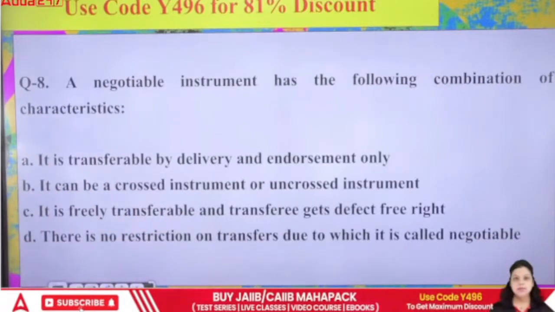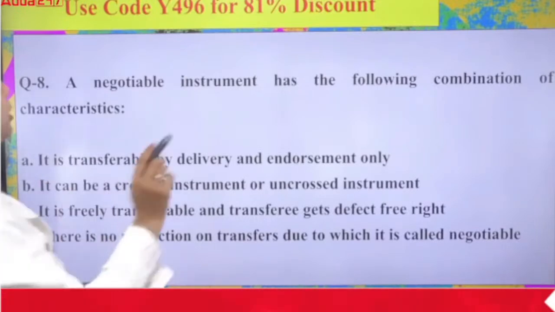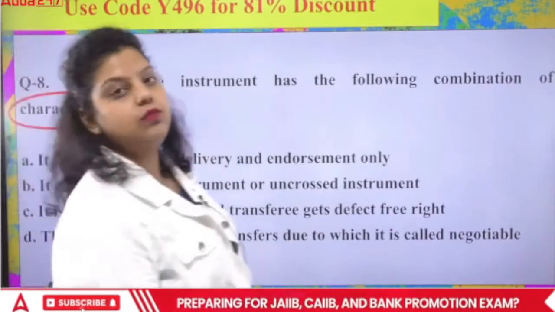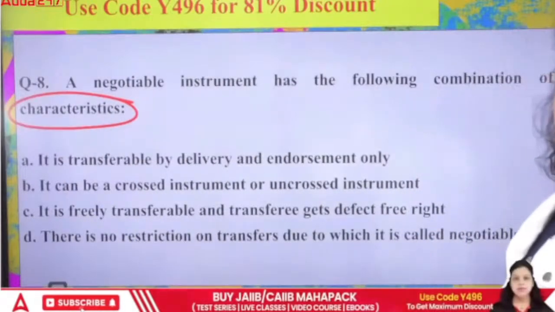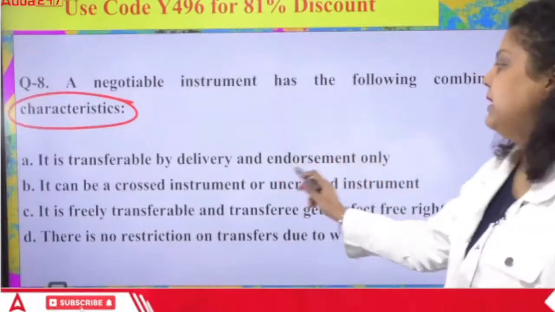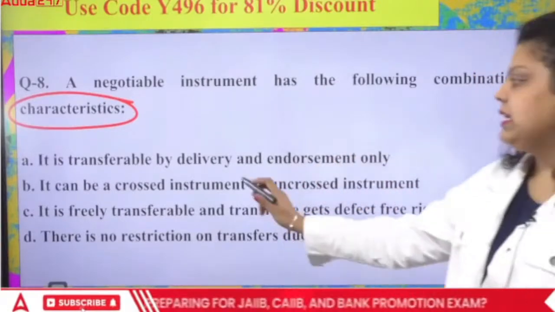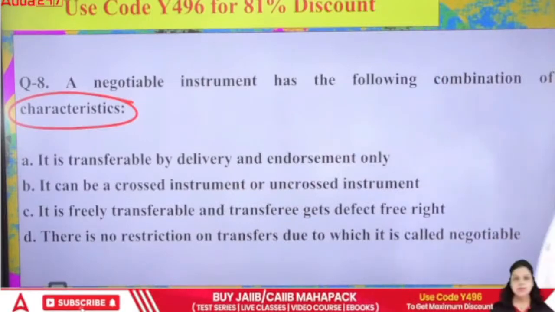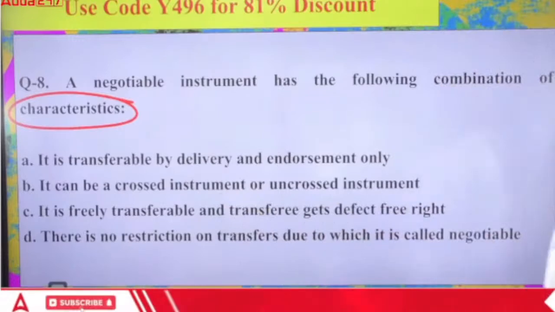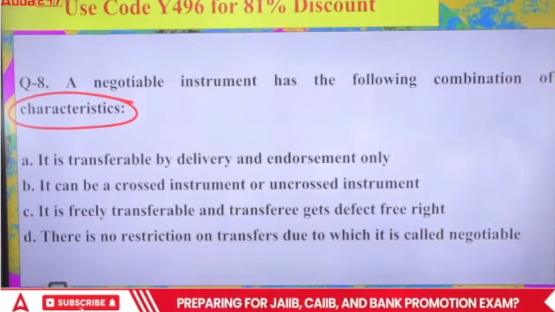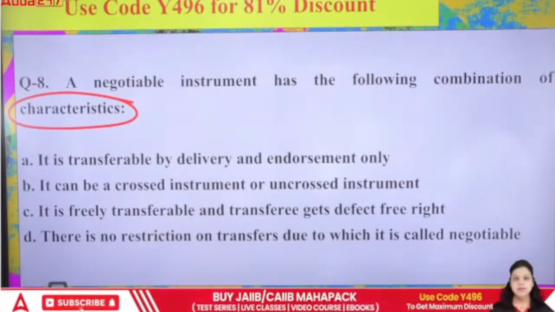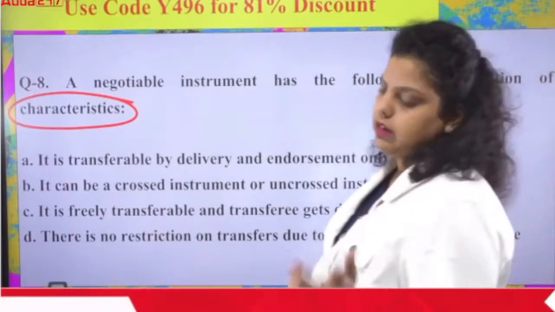Now, next question. A negotiable instrument has the following combination of characteristics. First, it is transferable by delivery and endorsement only. Second, it can be a crossed instrument or uncrossed instrument. Third, it is freely transferable and the transferee gets a defect free right. Fourth, there is no restriction on transfer due to which it is called negotiable. So which of the following is correct?